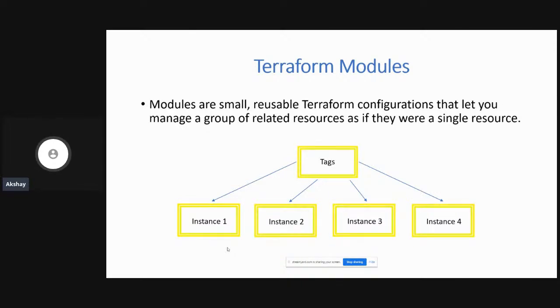Now, all of the participants in this YouTube live session, you can go ahead and clone that from the repository or just point your source to that Git repository's URL. And then you can enter your own variables for the AMI ID as well as the instance type, and you can go ahead and create an EC2 instance for yourself. So now you are just calling a module rather than writing your own code, which is in one way reusable and very simple.